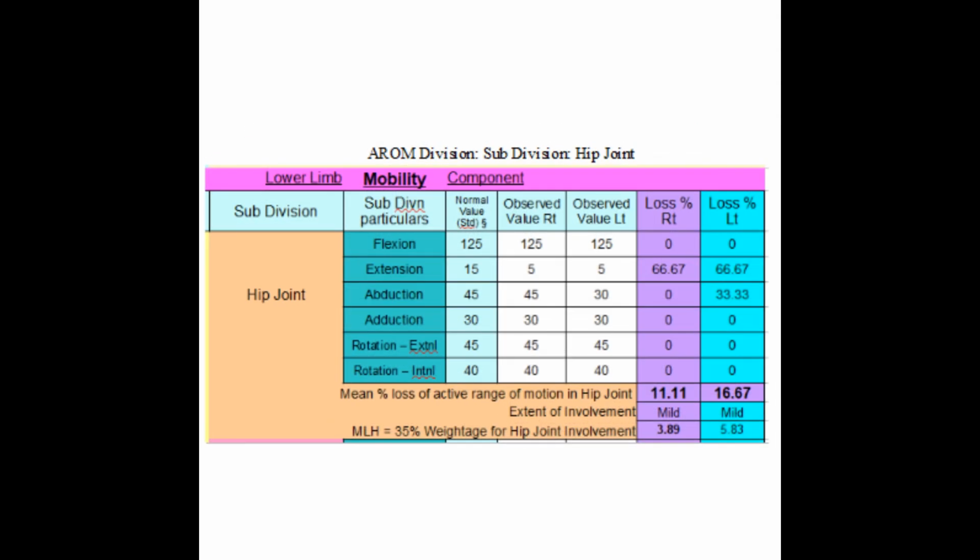Let us go back to our previous case. In that case we had bilateral hip extension loss of 66% and on the left side in addition the patient had 33% loss of abduction. You can see in this following image, mean percentage loss of hip was 11% on the right and 16.6% on the left side. After 35% weightage, the value of hip became 3.89 on the right and 5.83 on the left side.